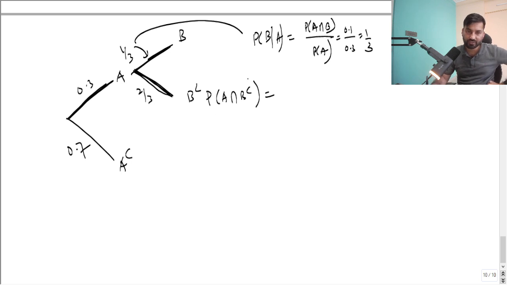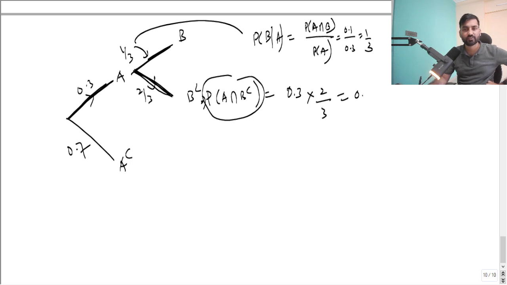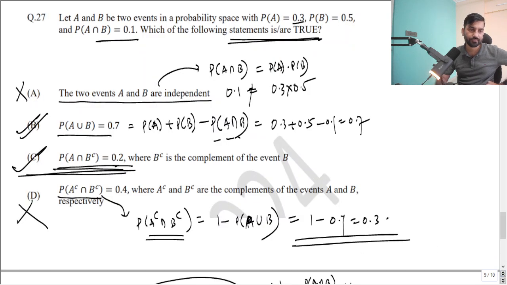Now you can find this joint probability. You have to just move along these branches: 0.3 times 2 by 3, which is 0.2. So this is correct. So in this question, options B and C are correct.